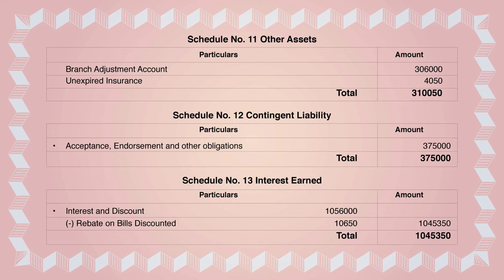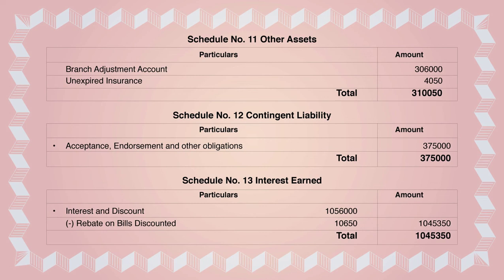We are making the columns. Under that, interest and discount, if it's given in the trial balance, you will take it. Since it is given as 10,56,000, you are taking that. After taking that, you will deduct any rebate on bills discount if it's given in the adjustments.